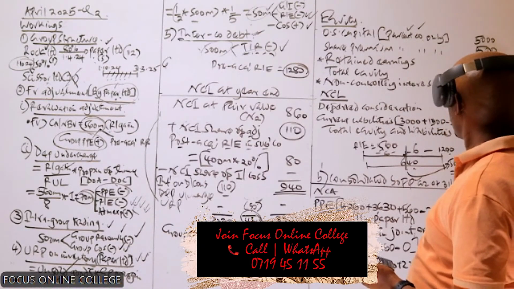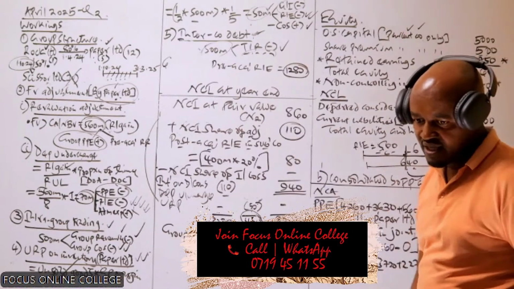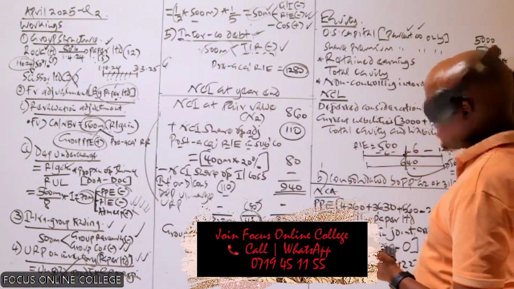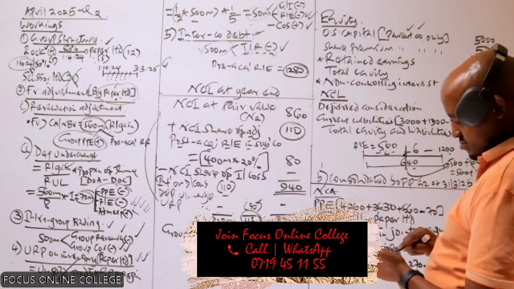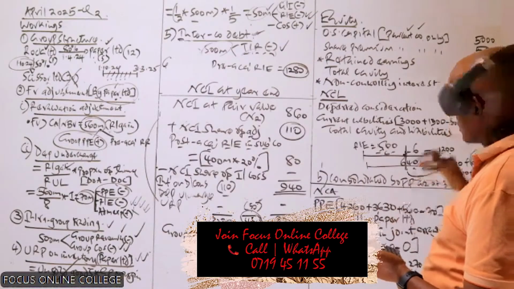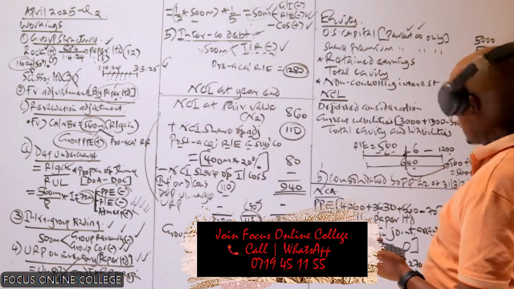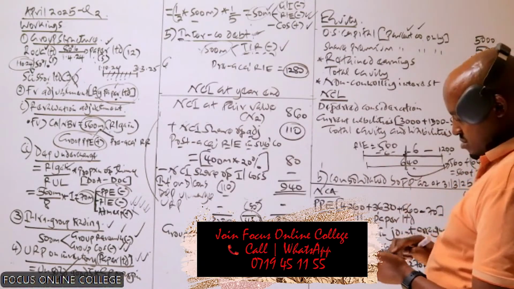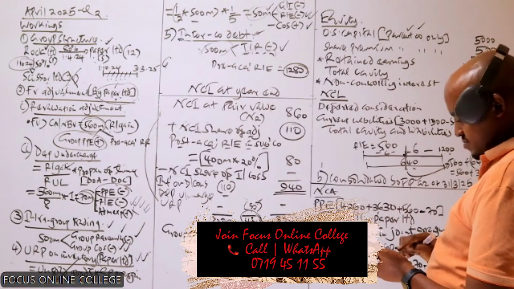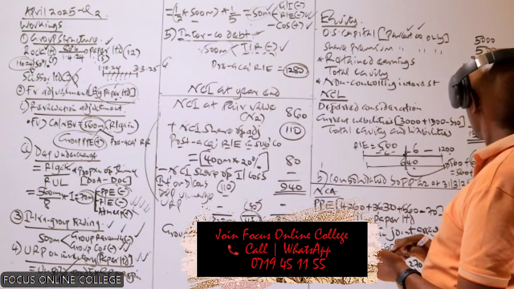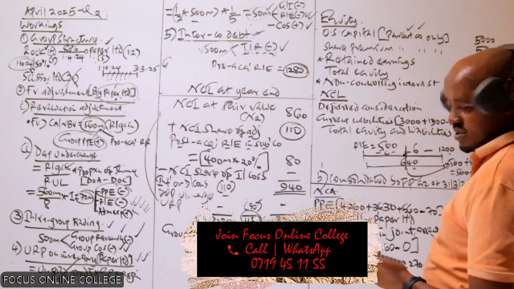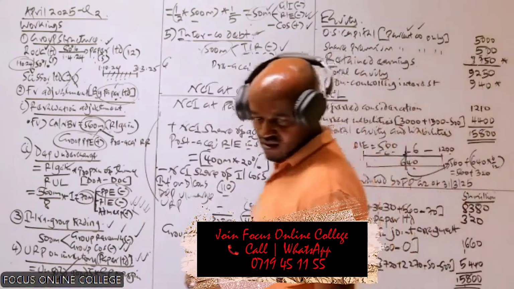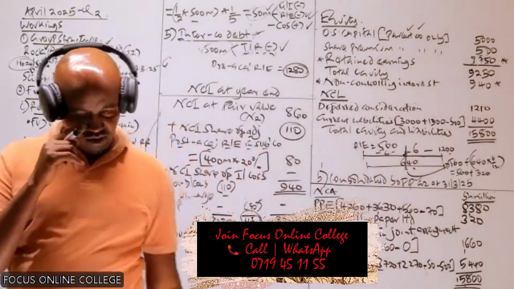And the retained earnings should be 37.50. Yes, it should now balance.